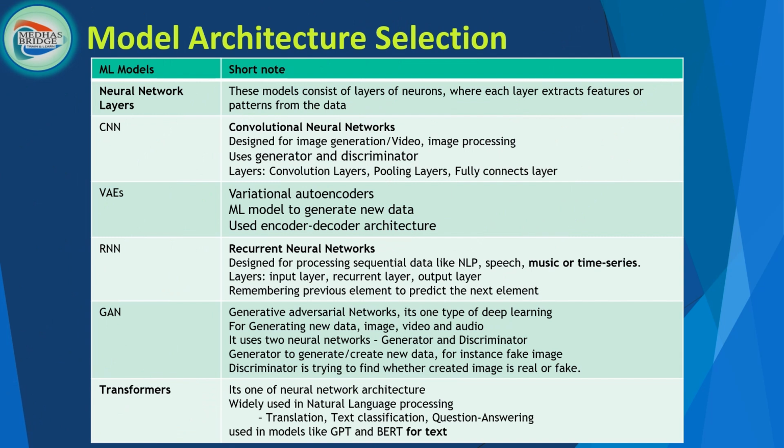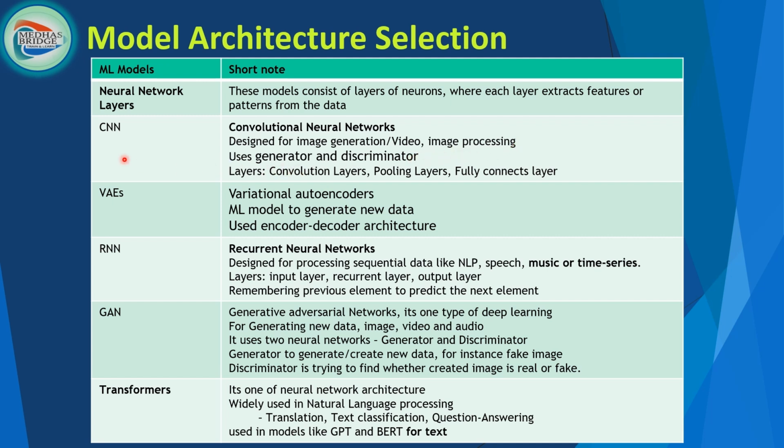Model architecture selection in GenAI. We looked at neural networks at a high level. These models consist of layers of neurons where each layer extracts features or patterns from the data. CNN, convolutional neural networks, are designed for image generation and image processing.